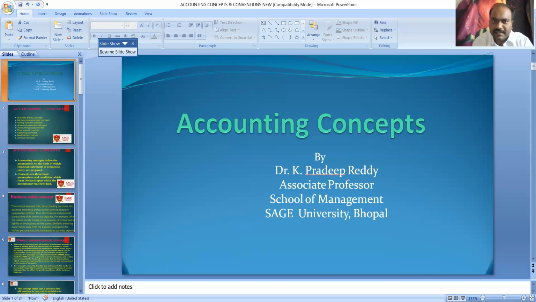The next one is the accrual concept. The meaning of accrual is something that is to be received, that is, an amount of money yet to be received at the end of the accounting period. It means that revenues are recognized when they become receivable, whether or not cash is received, and expenses are recognized when they become payable, whether or not cash is paid.